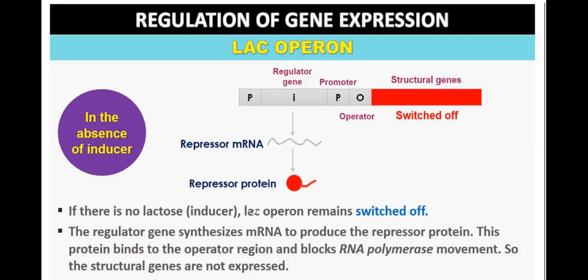This repressor protein will go and bind to the operator region and block the RNA polymerase movement. So the RNA polymerase, which used to bind here, will be blocked. It cannot move beyond this. So the structural genes are not expressed. Therefore, the structural genes will be switched off.